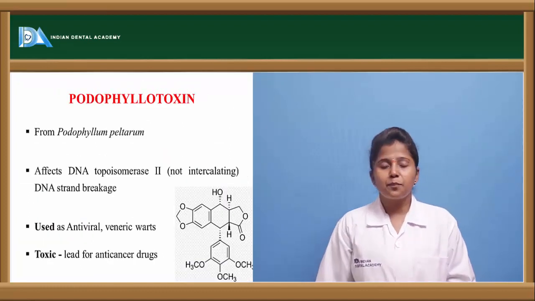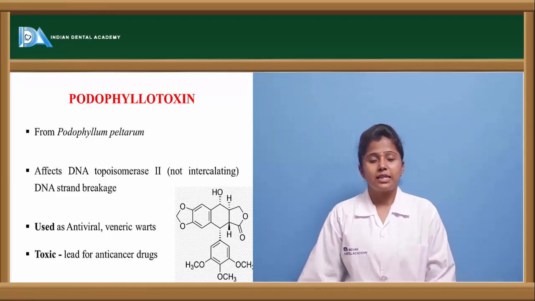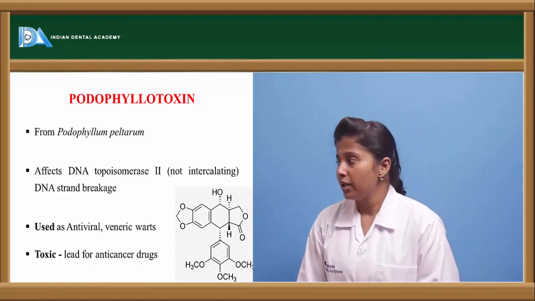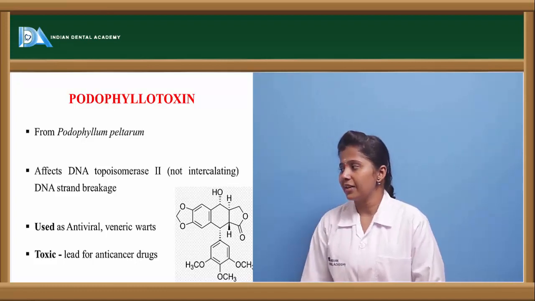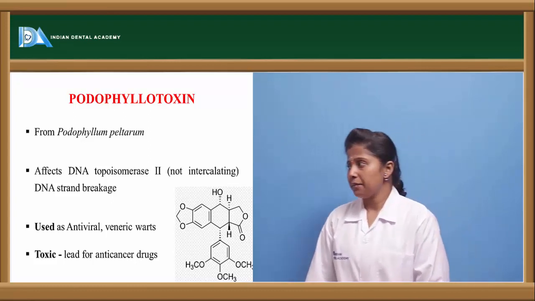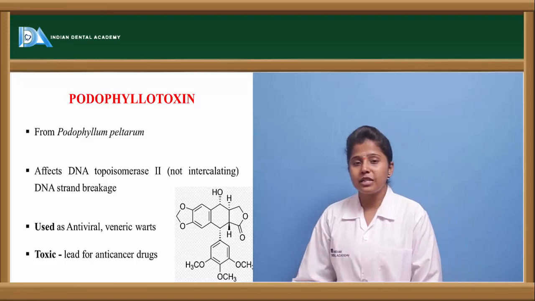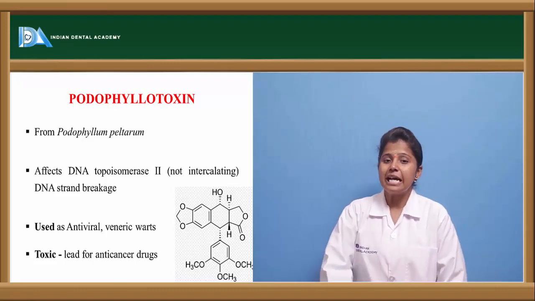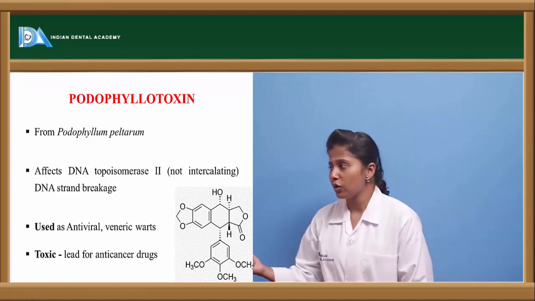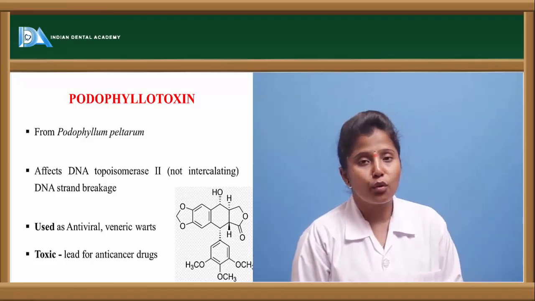The other drug is podophyllotoxin. Podophyllotoxin is also a plant derivative, and the drug which comes under this category is etoposide. Podophyllotoxin is derived from a plant called Podophyllum peltatum. From this plant, podophyllotoxin is extracted, and here is the structure of podophyllotoxin, which acts by inhibiting the enzyme called topoisomerase 2.